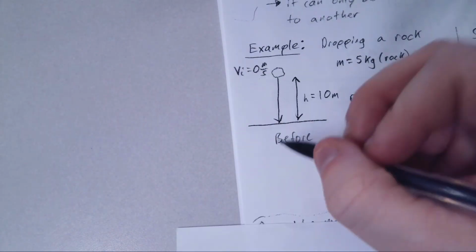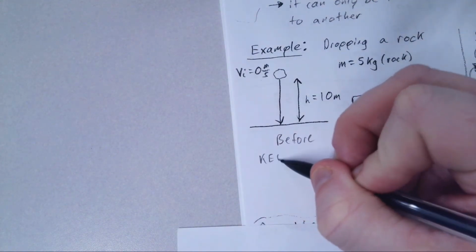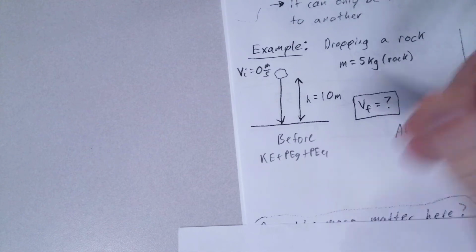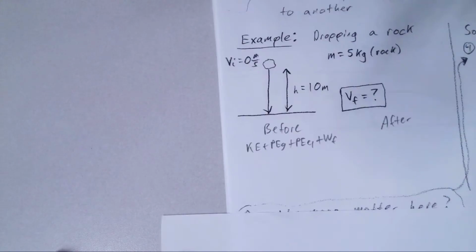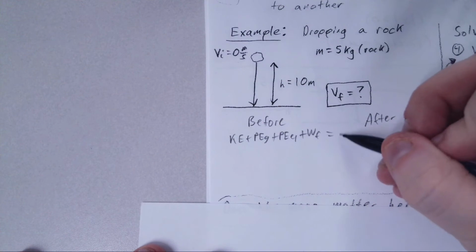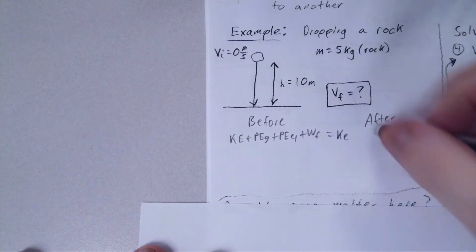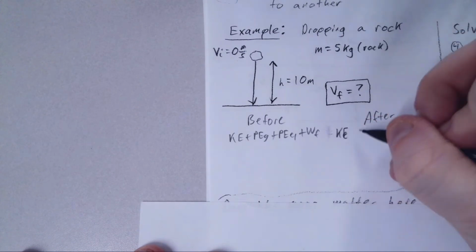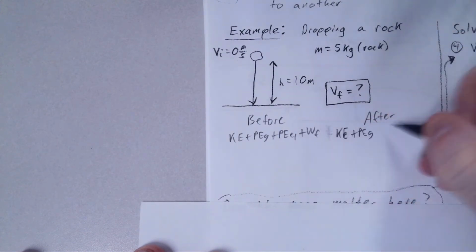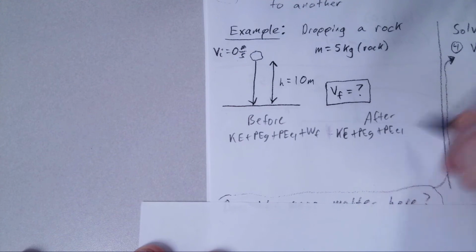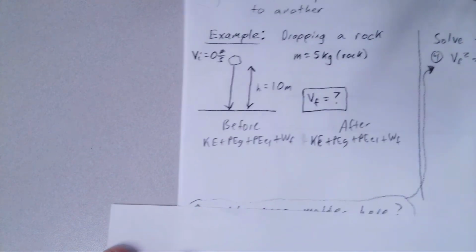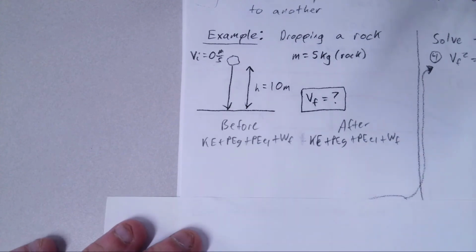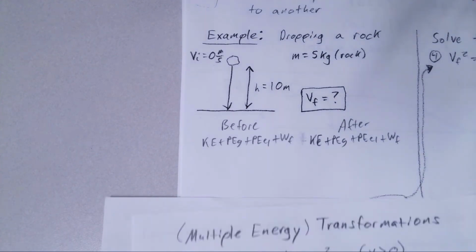One strategy of doing this here, there are 2 strategies, is to list out all the types of energies that we could possibly have. This is sort of an introductory level, just to show you what we're doing. We'll not set them equal yet: kinetic energy plus gravitational potential energy plus elastic potential energy plus work due to friction. We do not necessarily have all these, but we're going to go through the checklist that we had on this page right here.